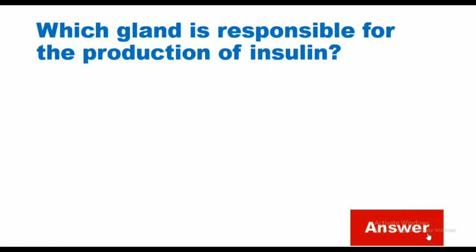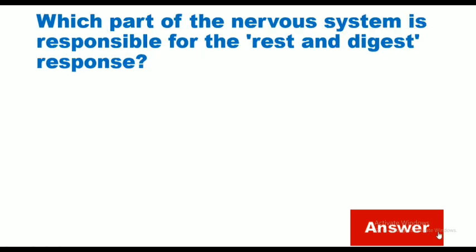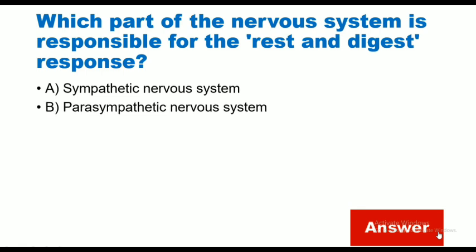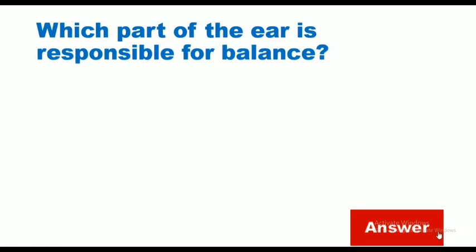Which gland is responsible for the production of insulin? Thyroid gland, adrenal gland, pancreas, pituitary gland. The correct answer is pancreas. Which part of the nervous system is responsible for the rest and digest response? Sympathetic nervous system, parasympathetic nervous system, central nervous system, peripheral nervous system. Correct answer is parasympathetic nervous system.